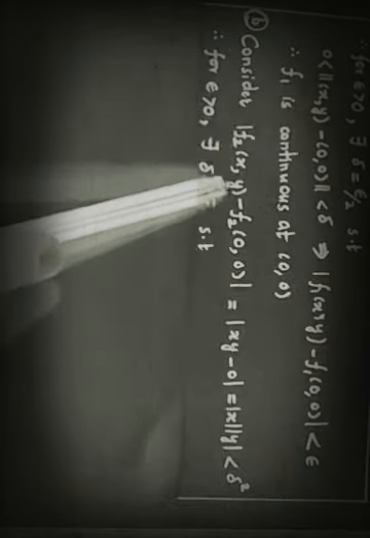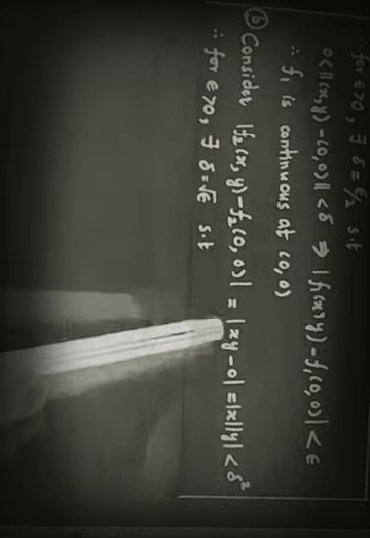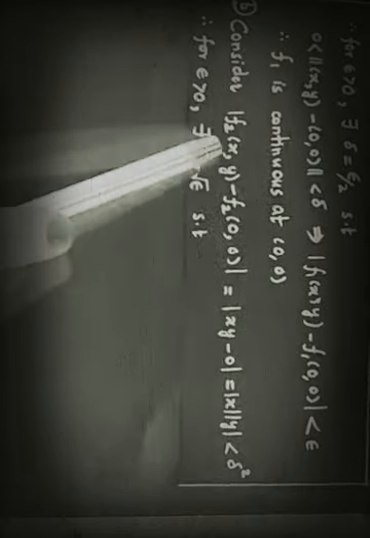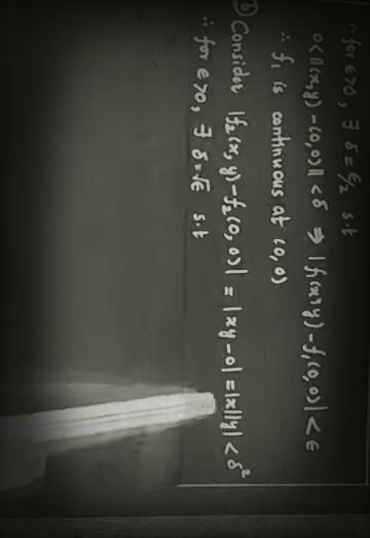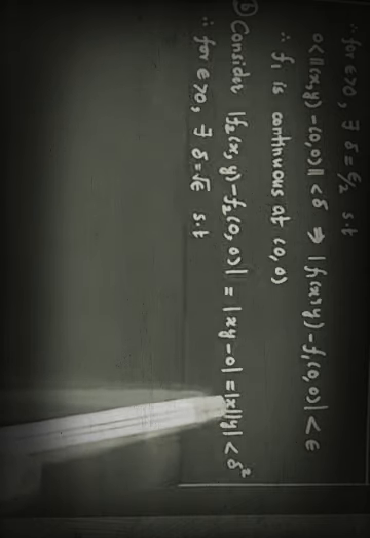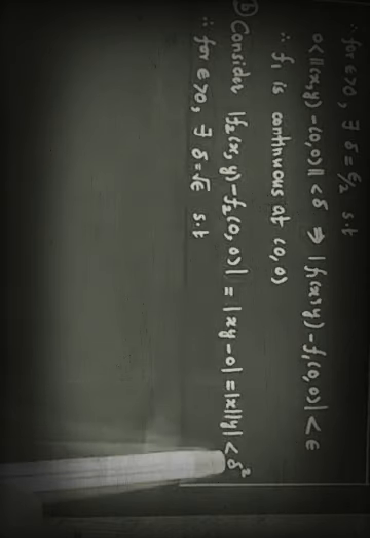Then similarly, mod of f2(x,y) minus f2(0,0) will be mod of xy minus 0, because function f2 is x into y. When x is 0 and y is 0, this is 0. So f2 at (0,0) is 0. So this minus this is xy minus 0, which is mod of x into mod of y. But we had already seen that mod of x is strictly less than delta and mod of y is strictly less than delta. So this is strictly less than delta square.